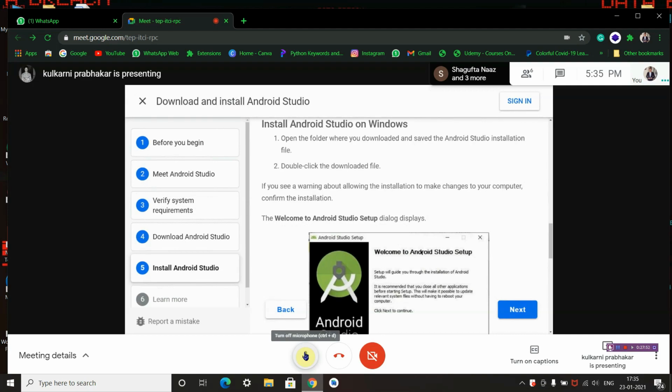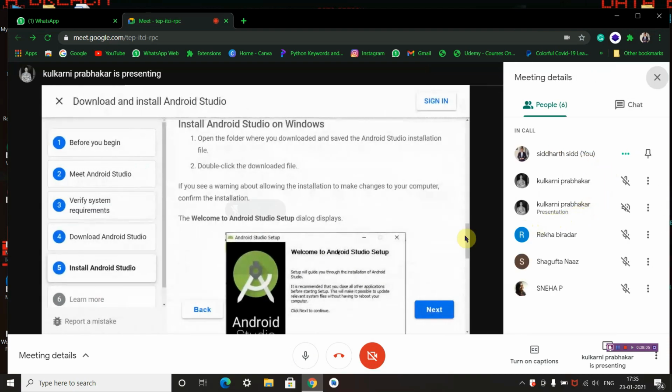Please notice the process of installation may vary from one operating system to another operating system. So you have to be quite sure of what you are doing. Double click on the downloaded file. If you see a warning about allowing the installation to make changes to your computer, confirm the installation. The Welcome to Android Studio setup dialog displays.